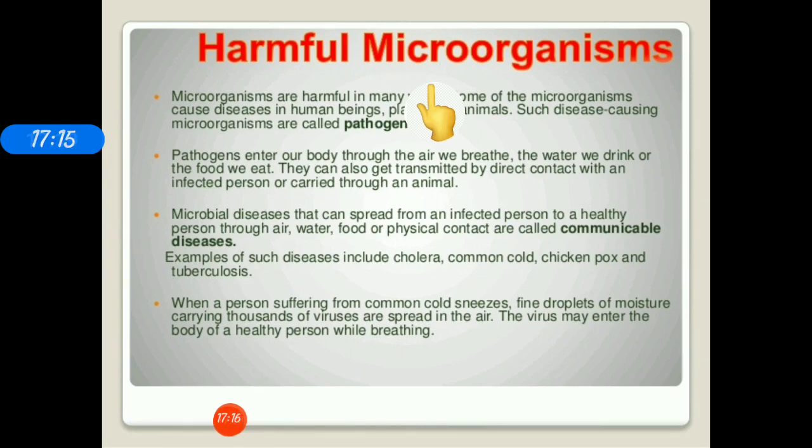An example is anemia, which is due to insufficient or deficiency of hemoglobin in our body. Diabetes, heart problem, kidney stones, blood pressure: all these diseases are due to hormonal imbalances or genetic disorders or malfunctioning of an organ. So they will not spread from one person to another. Whereas communicable diseases are caused due to pathogens, like polio, jaundice, chickenpox, common cold, TB, etc. So they will spread from one person to another.